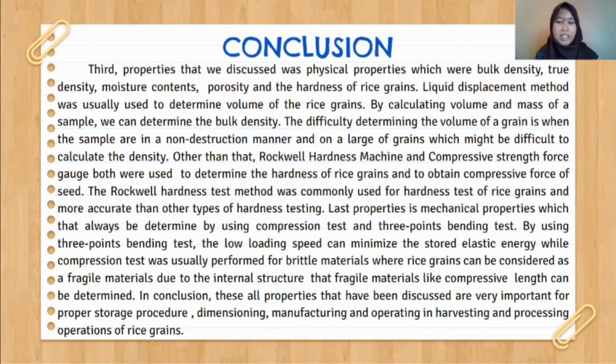The last property is mechanical properties, which can be determined by using the compression test and 3-point bending test. In the 3-point bending test, the low loading speed can minimize the stored elastic energy, while the compression test is usually performed for brittle material, where rice grain can be considered a fragile material due to its internal structure, so that properties like compressive force can be determined.